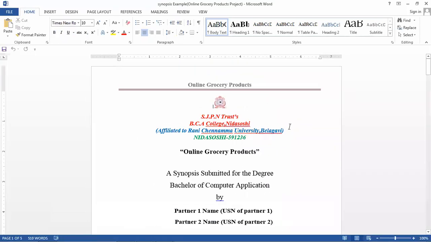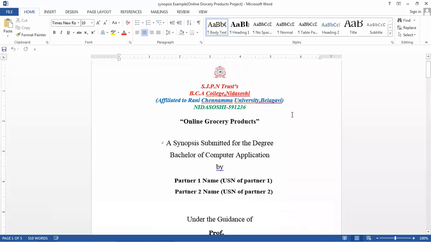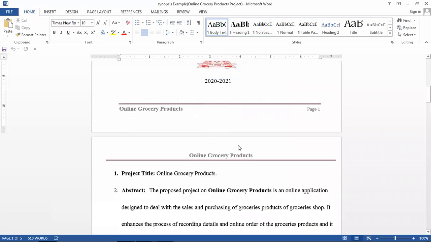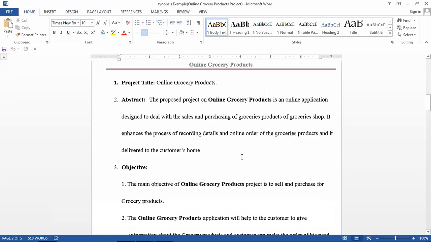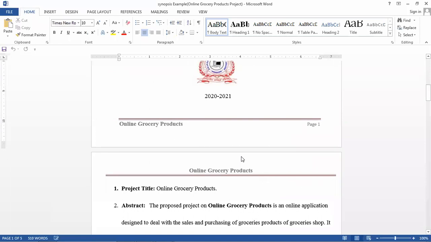This is a Word file. You have to prepare your synopsis in a Word file, in MS Word software. I will send this format in your group, so just take it and edit it.